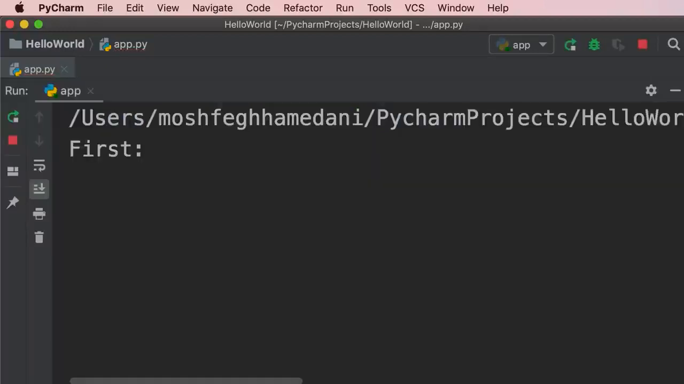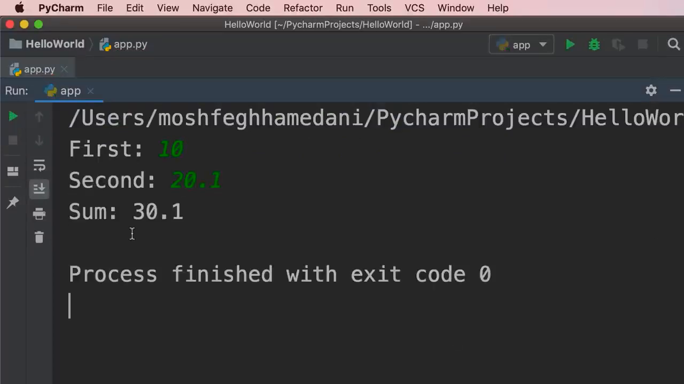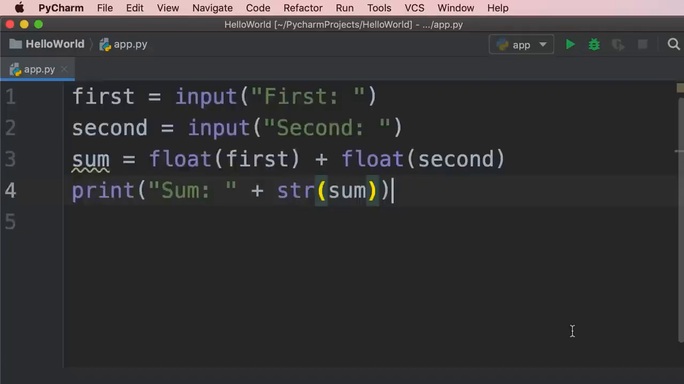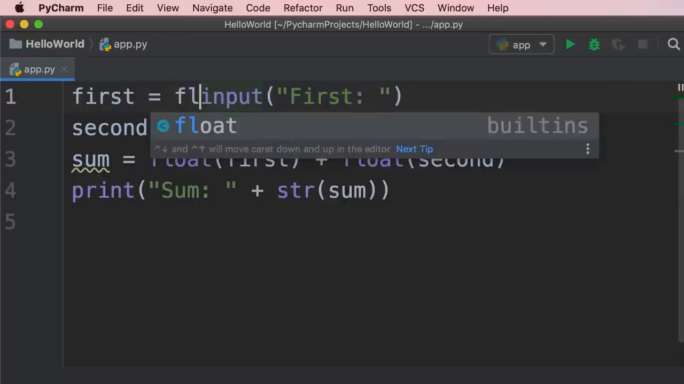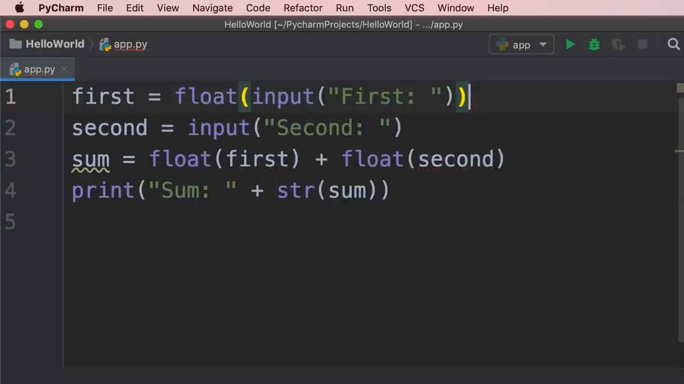Now, let's run the program again. So 10 plus 20.1, and here's the result. And one last thing. In this example, I'm calling the float function at the time we want to calculate the sum of these two numbers, but this is not a requirement. We can call the float function over here. So this input function returns a string. We can pass that string to our float function. Take a look. So float, parentheses, like this. So the value that we're passing to the float function is the value that is returned from the input function.